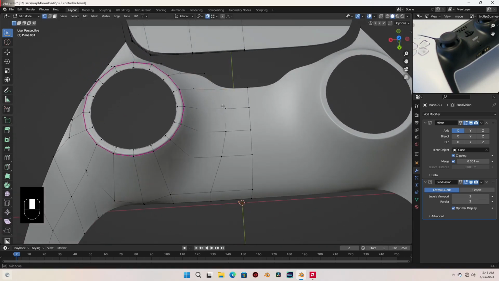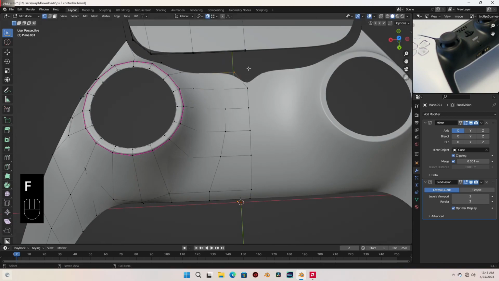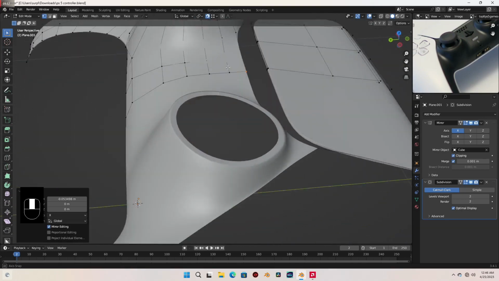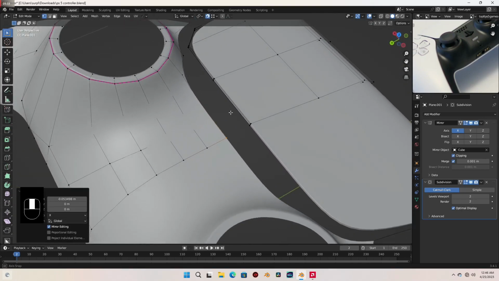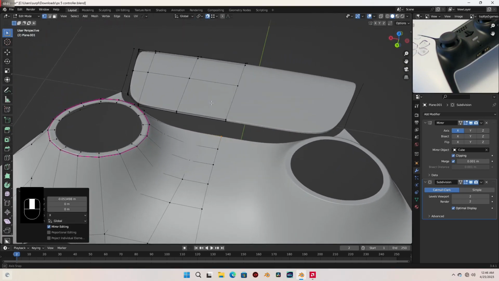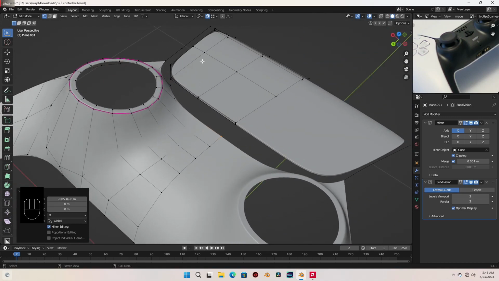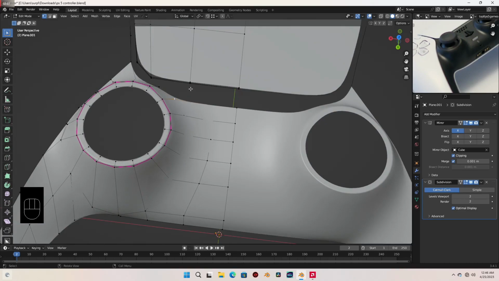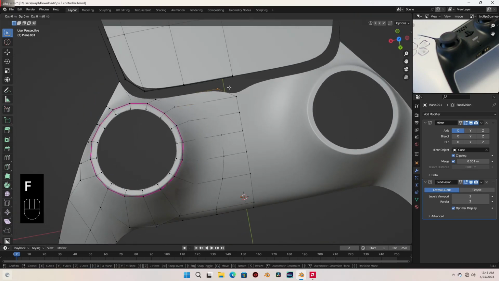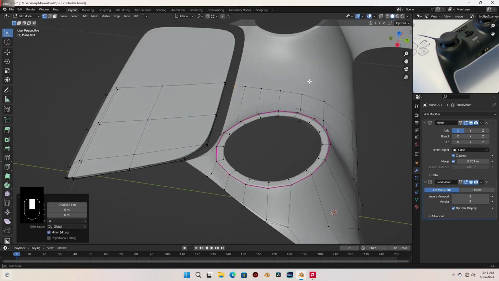Select these and press F and move it on the X till it clips at the middle there. Alright. For this last one, I think we don't need to snap it, so let's turn this off. Select it and press F. Select these also and press F, and let's move it on the X till it clips at the middle there.